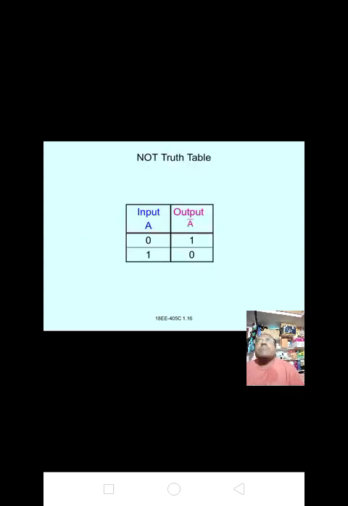Okay, truth table. That is input A, output A bar. If the input is 0, output Y equals A bar equals 1. If the input is 1, output Y equals A bar equals 0.